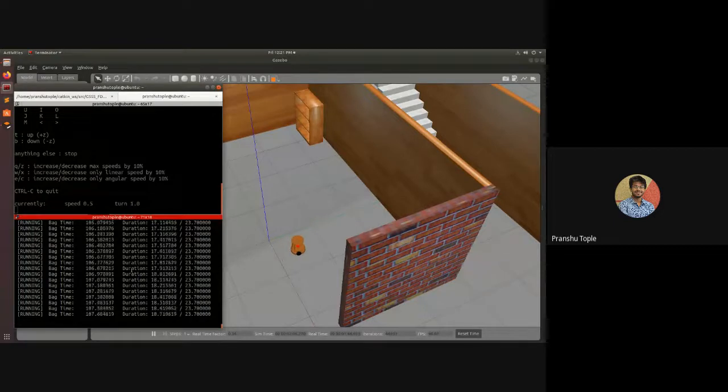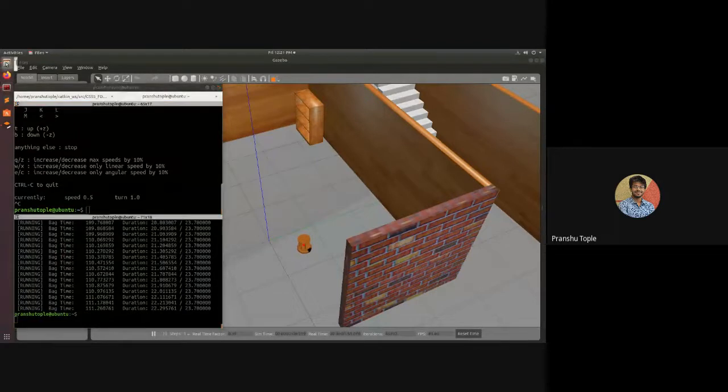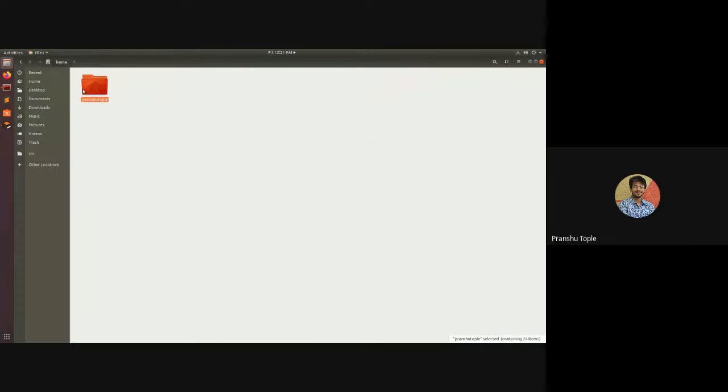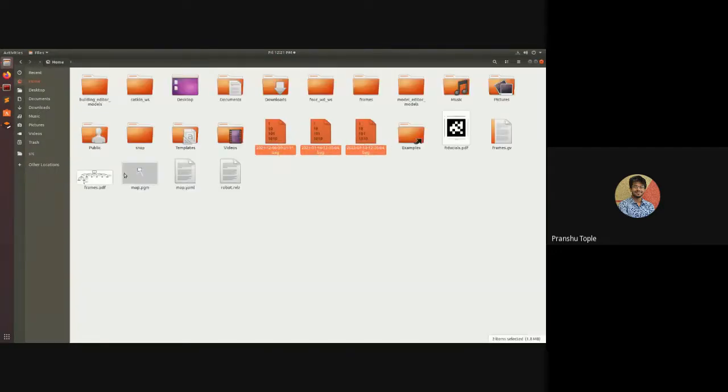I guess this is a problem to do with the warning that we are getting. It says that there is not enough space. Let me just clear out some space. I will delete all the existing ROSBAG files.